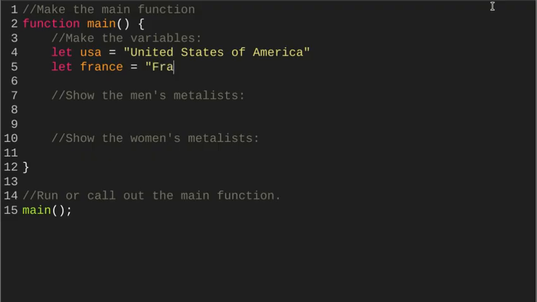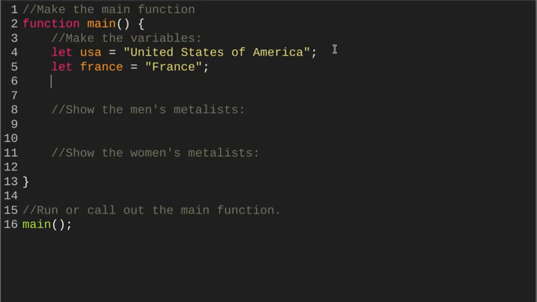Now, of course, when I put France in as the input for the variable, then I will capitalize that one so it shows up nice and neat. Next up, we'll let, not capital L, but we'll say oz. Again, just to show that it works, it doesn't matter.